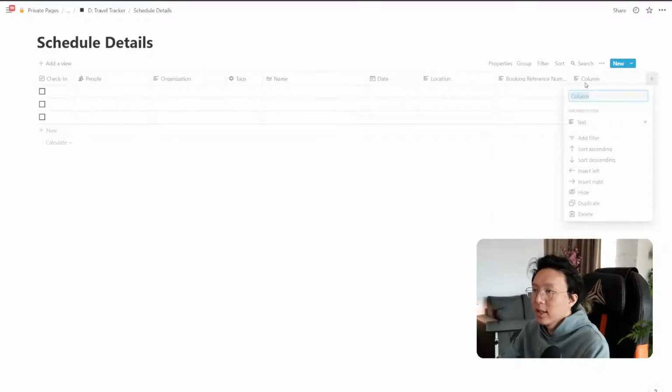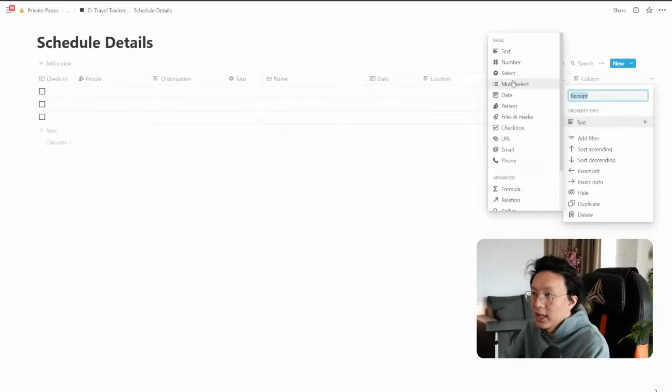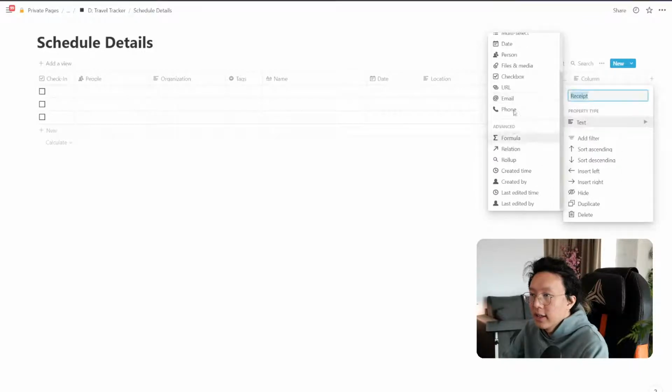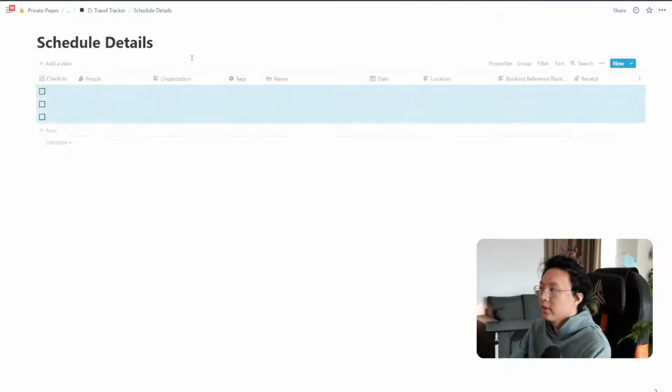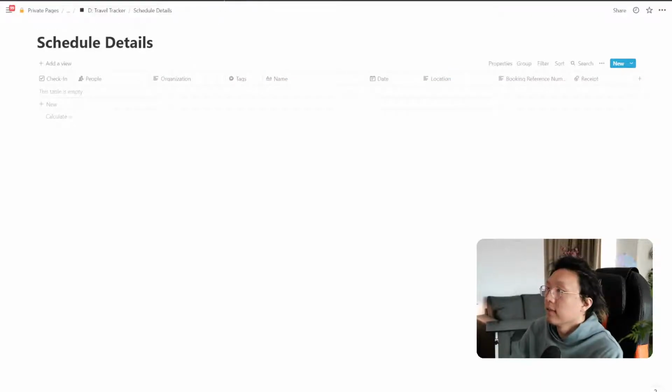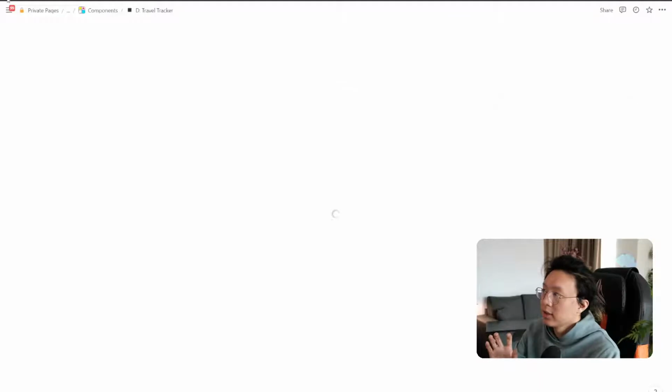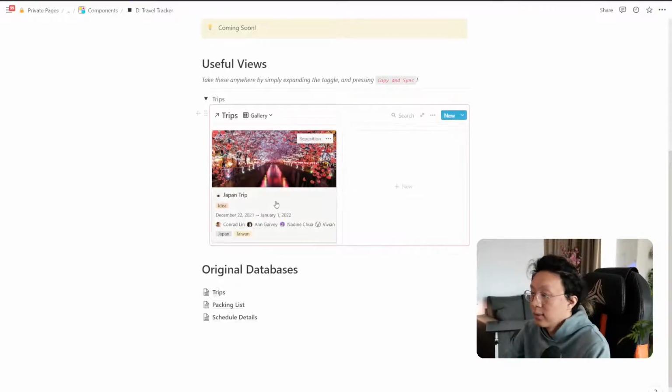And if we want, we can also put receipt. So just in case we need the receipt at any time, we can have that for us. So let's do an image. So file and media, so that's a receipt. So perfect. What we have here is a very basic system that will help us make sure that we have all our schedule details ready for us when we need them.